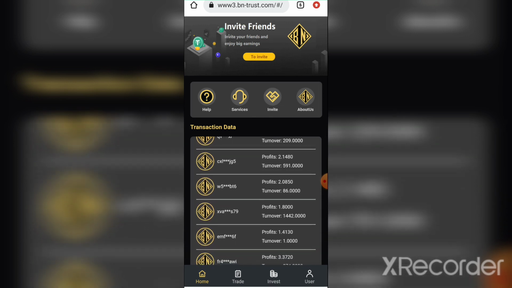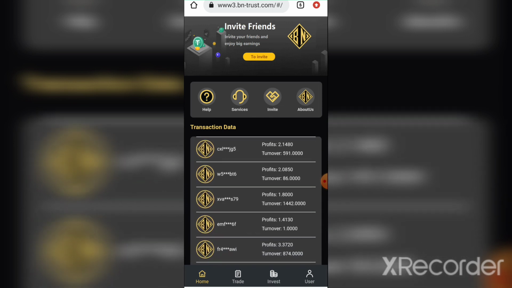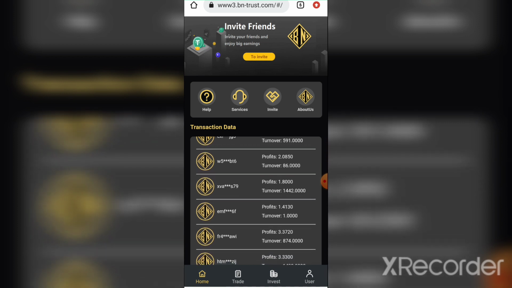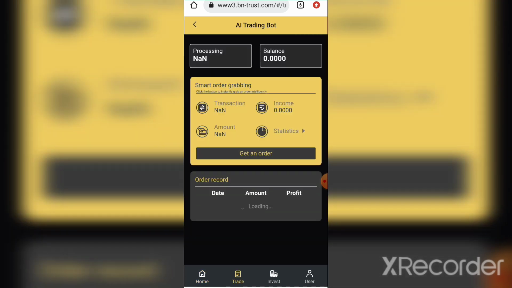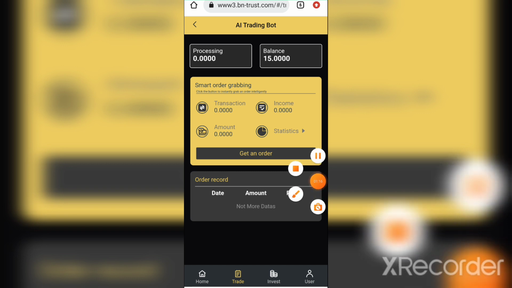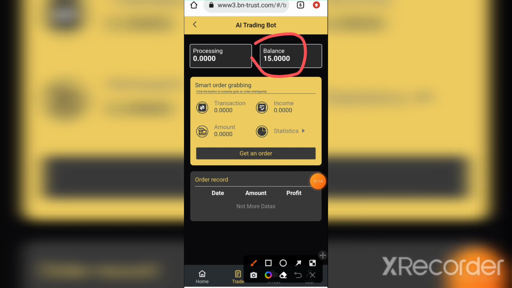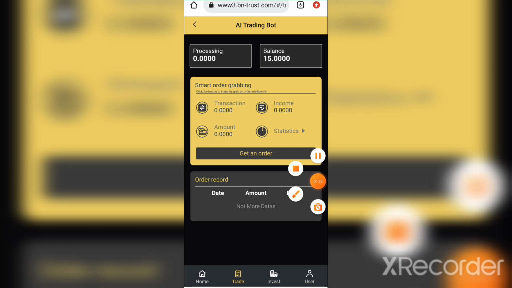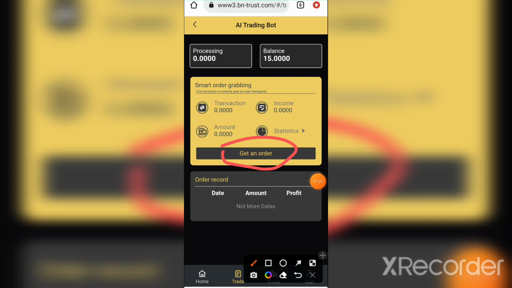So now I want to trade with this particular platform. I click on trade. As you can see right now, I'm having 15 USDT here. If you want to trade, you have to click this particular place. Almost the same thing as COTP.